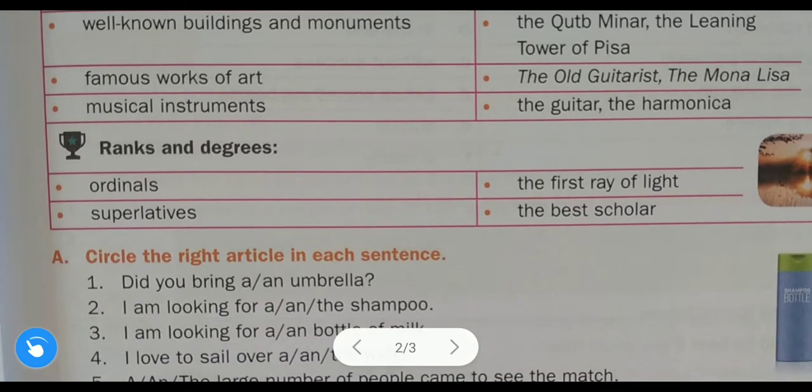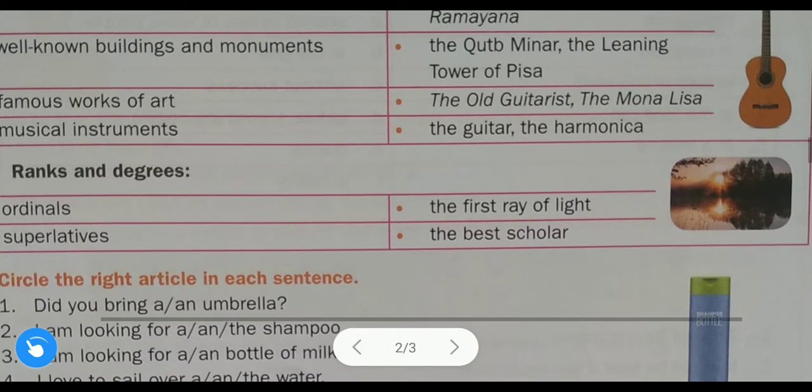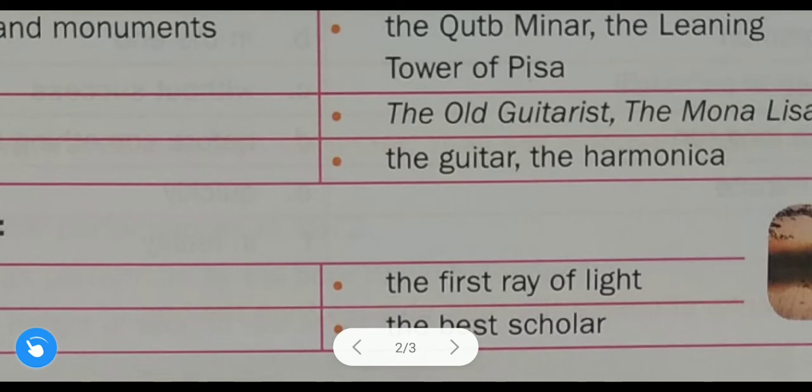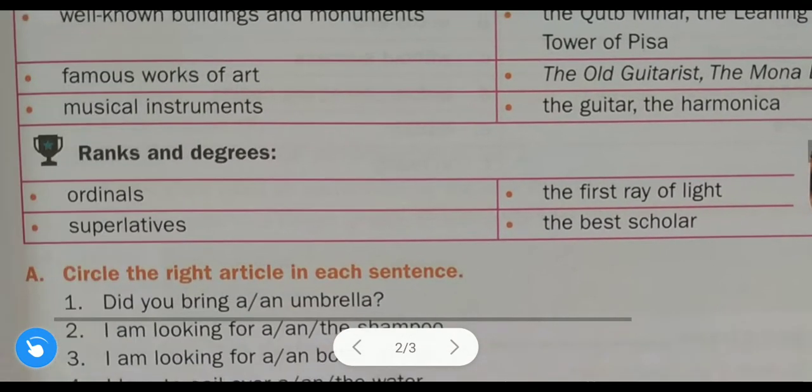After that, musical instruments. Always remember we always use "the" in front of musical instruments, any musical instrument: the guitar, the flute, the harmonica. So always remember we use "the" in front of musical instruments, simple.